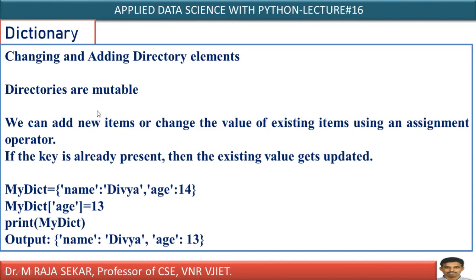That's what it says. Dictionaries are mutable. Yes, that we discussed initially, isn't it? For example, this is a dictionary: name is the key, Divya is the value, age is the key, 14 is the value. It's mutable. I can change the values. My dict is a dictionary; age is the key whose value is 14. Now this will be updated with 13. Now just print my dict; 14 is updated with 13. What does it mean? It means the dictionary is mutable.